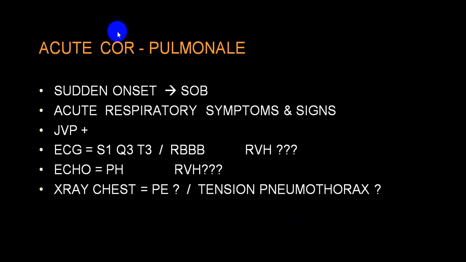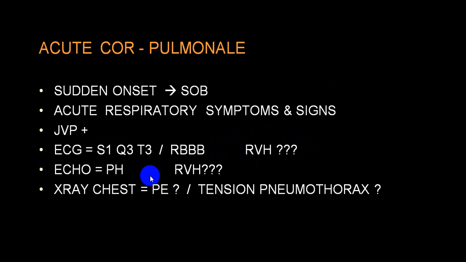Now what happens in acute cor pulmonale? Sudden severe shortness of breath, acute respiratory symptoms and signs, JVP will be elevated, ECG will show an S1Q3T3 pattern or right bundle branch block. Clinically there will be no evidence of right ventricular hypertrophy.